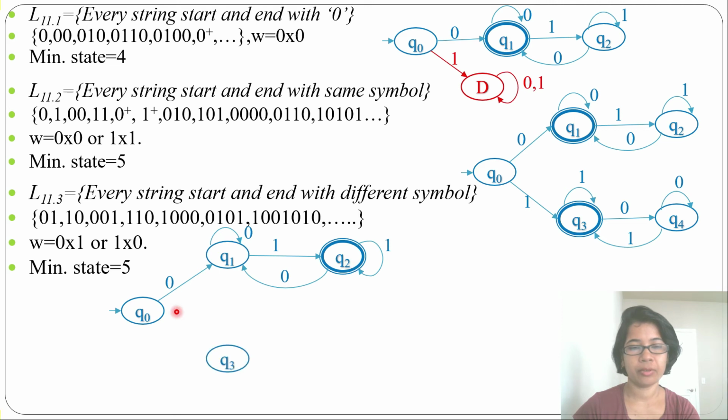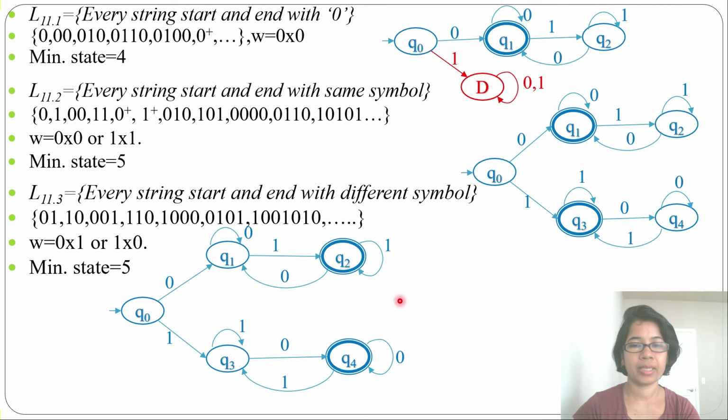Then from Q0 by 1 it will go to state Q3, and from Q3 by 0 it will go to state Q4. Now it starts with 1 and ends with 0, so it will accept 1 0. From Q3, 0 is going to Q4. For 1, it can be a self loop because it starts with 1 and ends with 0, in between it can be anything, so you can make a self loop of 1. From Q4 the self loop will be 0 because it ends with 0, and from Q4 by 1, it will come to state Q3.